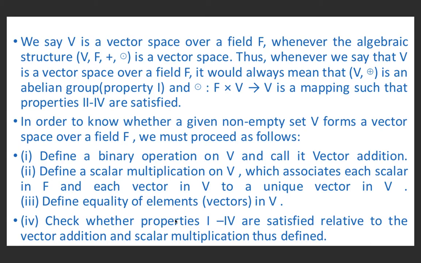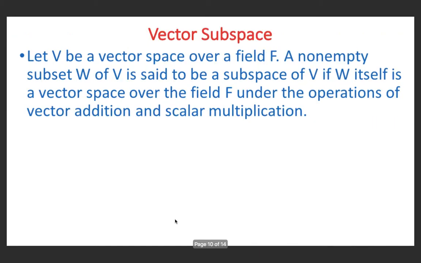And last one, check whether all the properties 1 to 4 are satisfied relative to vector addition and scalar multiplication. So follow this for all the examples to prove that V is a vector space.